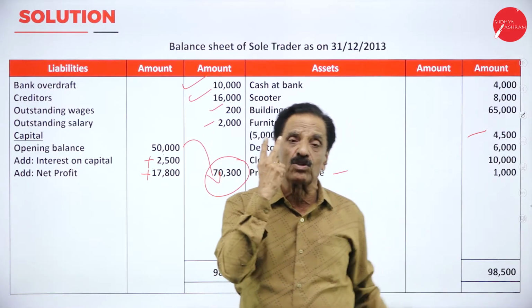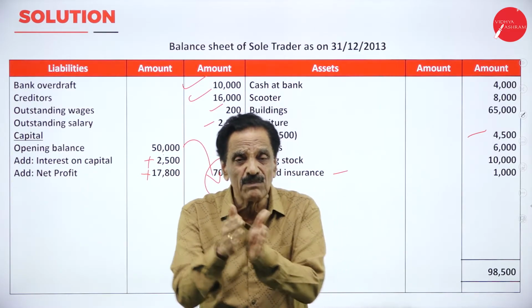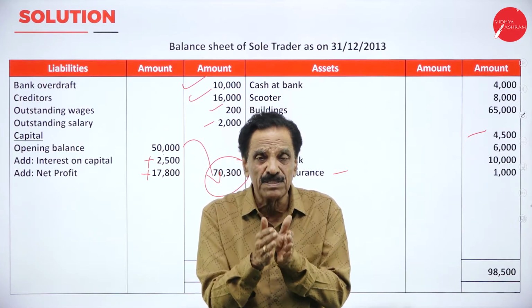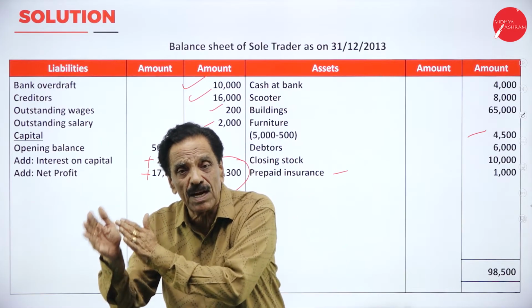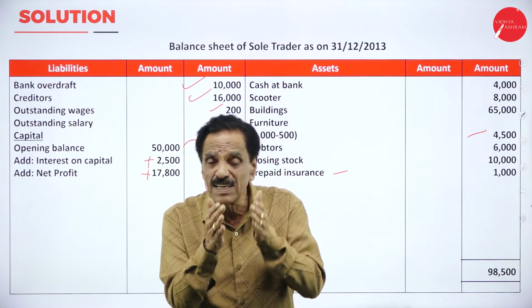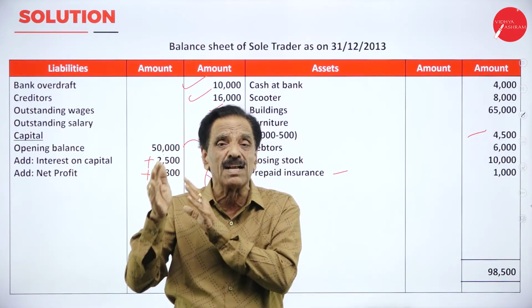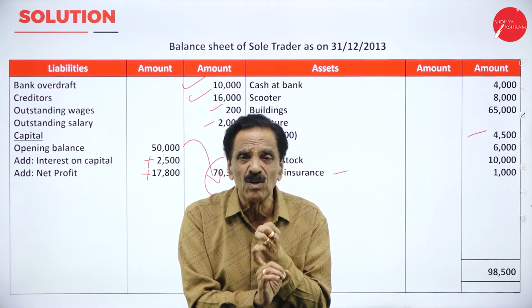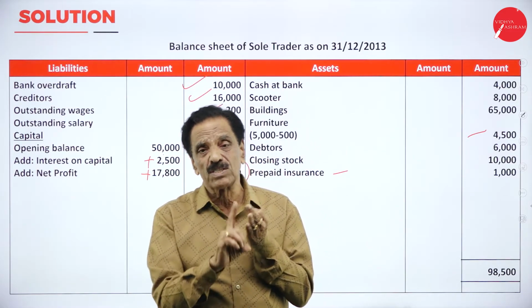Trial balance has got two sides. One is the debit side, one is the credit side. Debit side shows assets and expenses. Credit side shows incomes and liability. What's the debit side? Assets and expenses. Credit side, incomes and liability. So you are going to prepare three accounts. One is trading account, one is profit and loss account, one is a balance sheet.